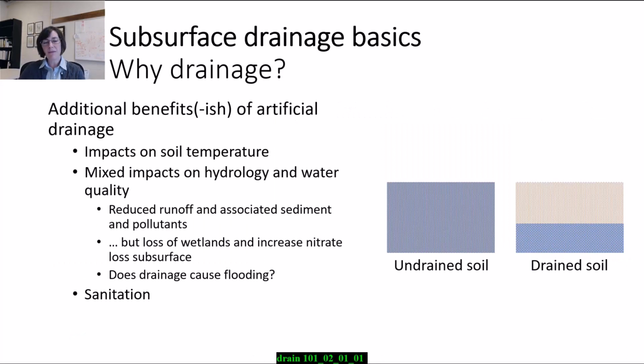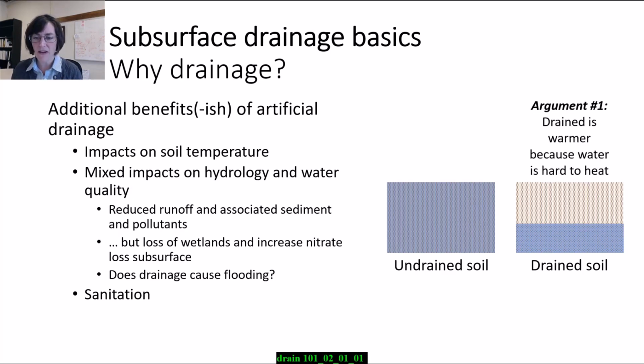I also want to talk about a few kind of benefits-ish. I put benefits-ish because this is a little bit of a mixed bag, starting with the impacts of artificially draining our soils on soil temperature. Soil temperature is very important for seed germination in the spring. The soil has to be warm enough for the seeds to germinate, and sometimes you hear anecdotally a benefit of subsurface drainage is that your field will warm up faster. This hasn't really been proven out through research. Like I said, it's kind of a mixed bag, so there's complicating factors on both sides.